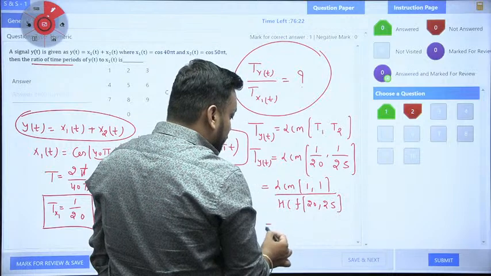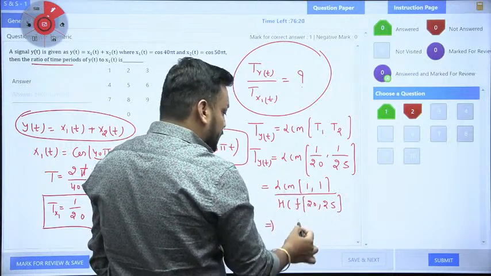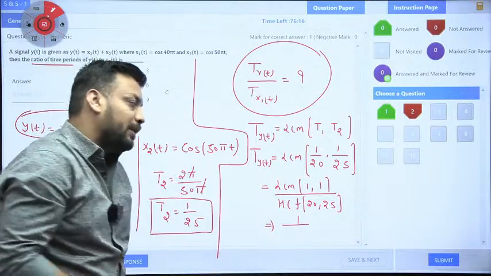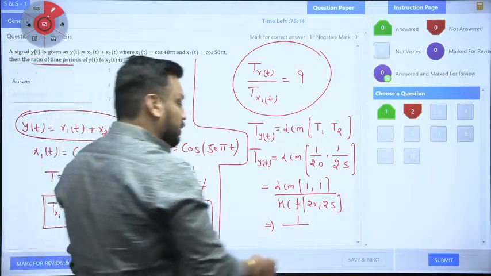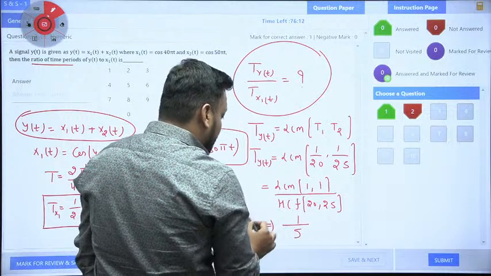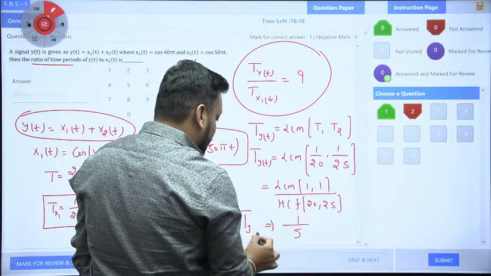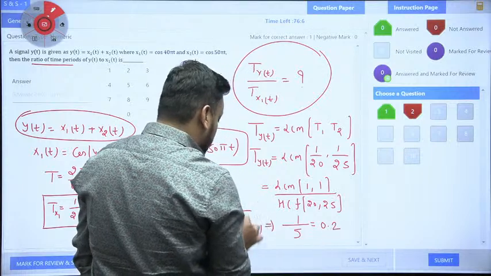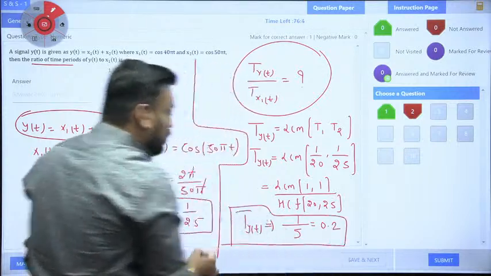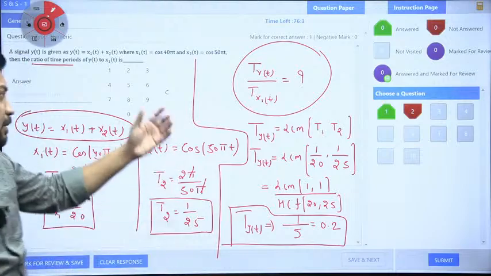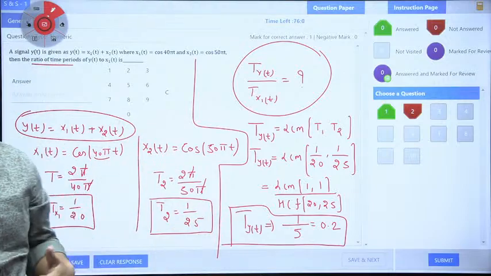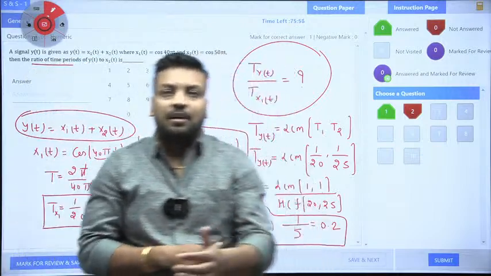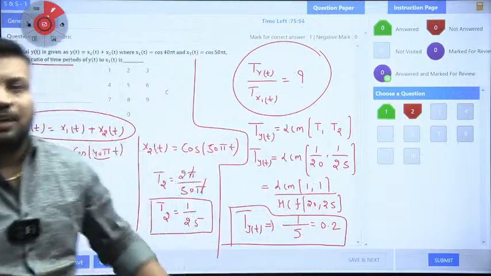The LCM of 1 and 1 is 1, and the HCF, the highest common factor of 20 and 25, is 5. So the fundamental time period of y(t) is 1 by 5, which means 0.2. As I already told you, I am attempting the question just like you as a student, and you need to find some space for the rough work. That is how I am doing here.